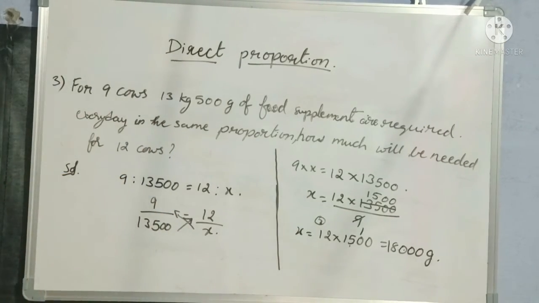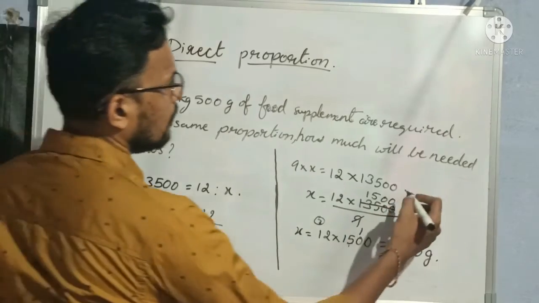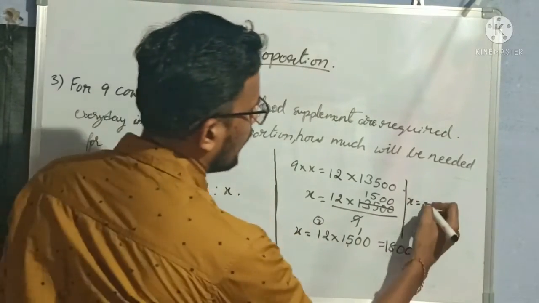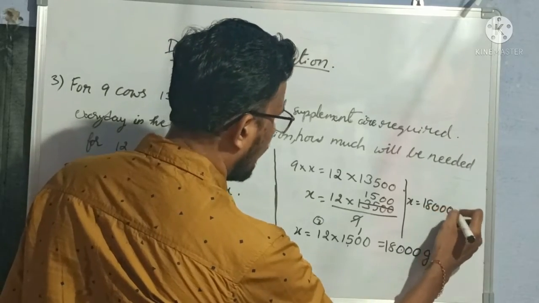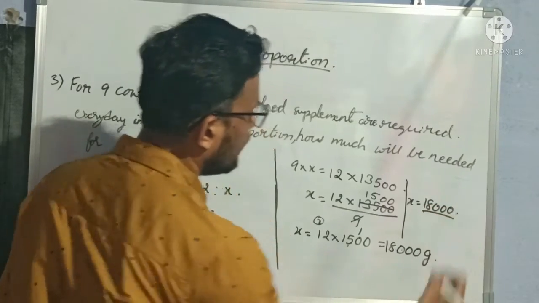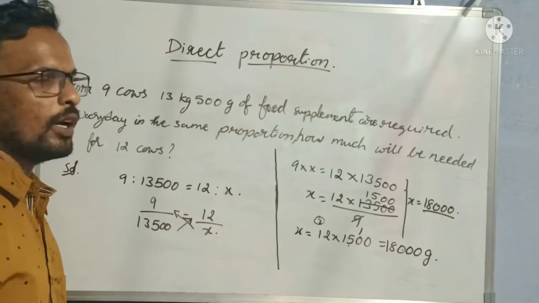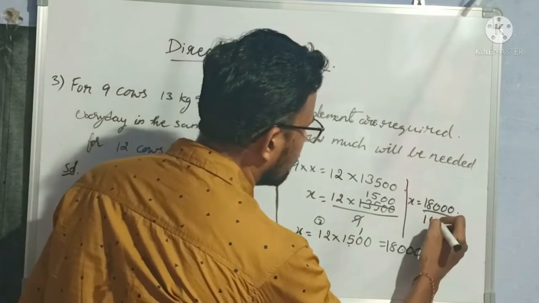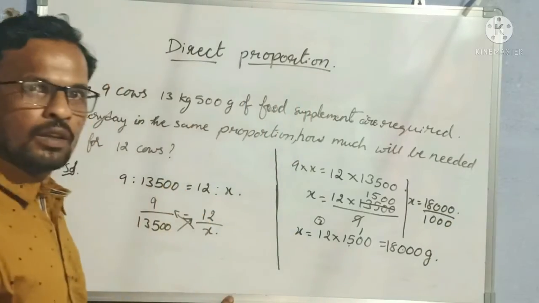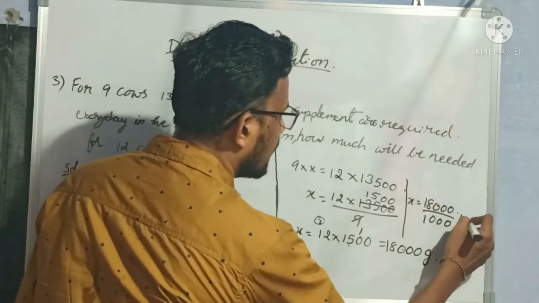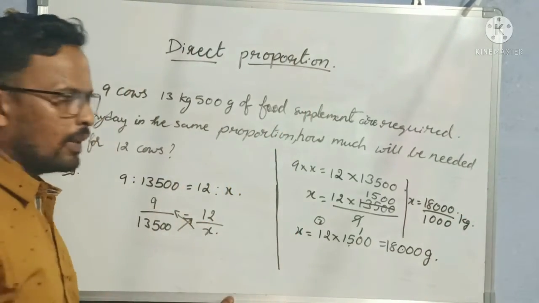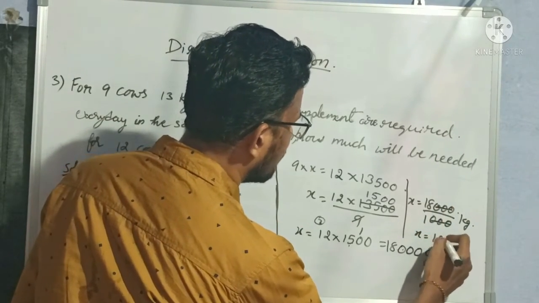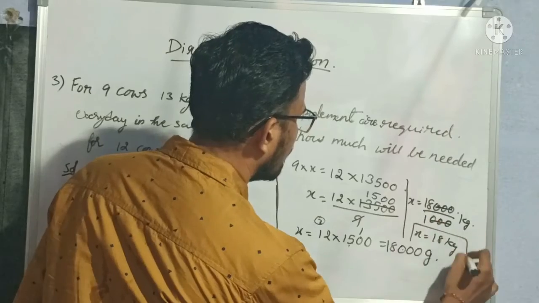So how to convert grams into kilograms? So x is equal to 18,000 grams divided by 1000, since 1 kg is equal to 1000 grams, right? Here we should write grams as kilograms. Okay, so 3 zeros cancel. x is equal to 18 kg.